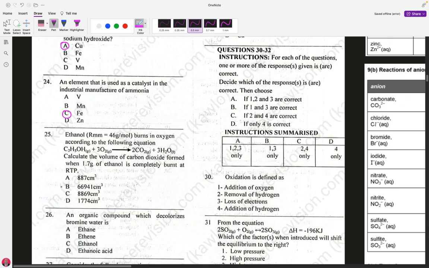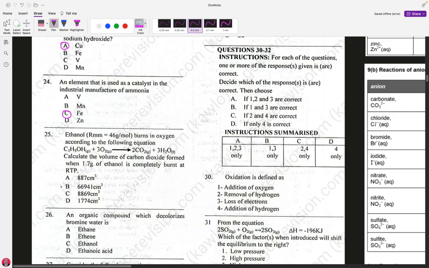Let's get back to the question. Ethanol, relative molecular mass of 46 grams per mole, burns in oxygen according to the following equation. Ethanol plus oxygen, that's a complete combustion. Ethanol plus oxygen gives carbon dioxide plus water. Calculate the volume of carbon dioxide formed when 1.7 grams of ethanol is completely burnt at RTP, that's room temperature and pressure.